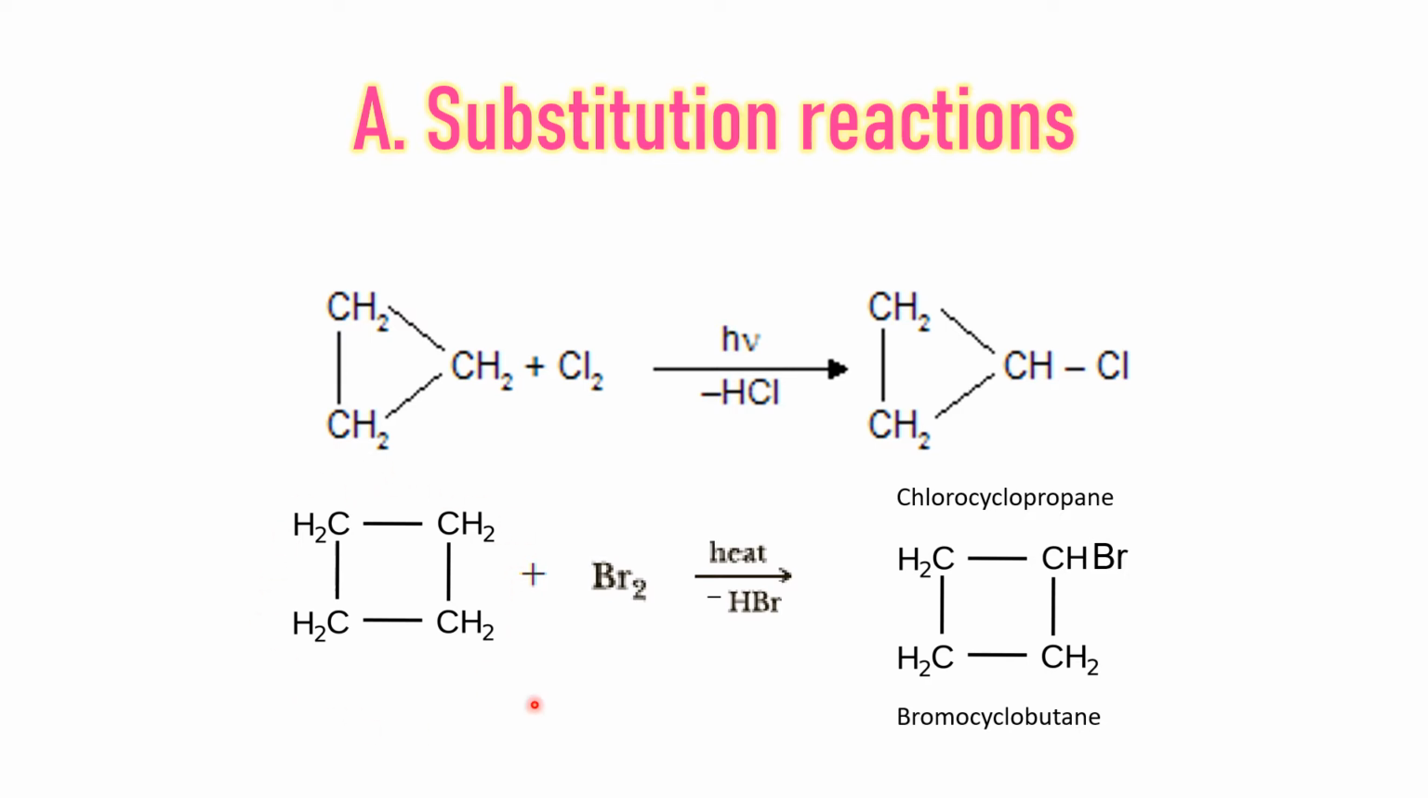Cyclobutane is comparatively stable. So if you want this compound to undergo this reaction, you will need to heat it. So upon heating, cyclobutane will undergo a substitution reaction to form 1-bromocyclobutane.